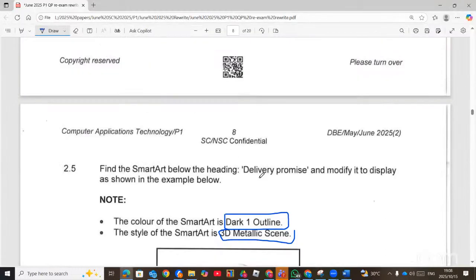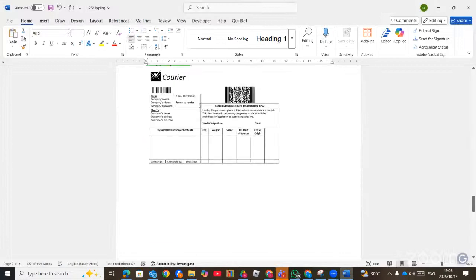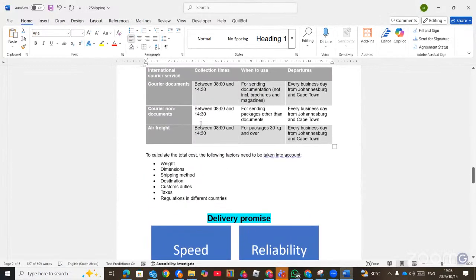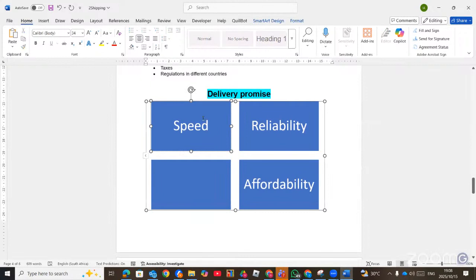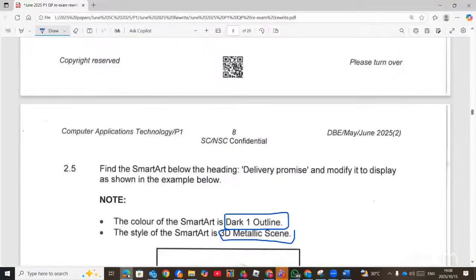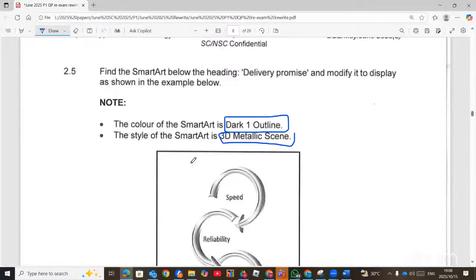The SmartArt below the heading delivery promise. So we have to go and look for that heading. The SmartArt is already there. Now we need to change it to look exactly what you see here, and then the color also.